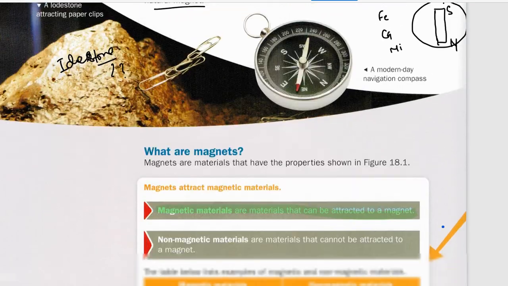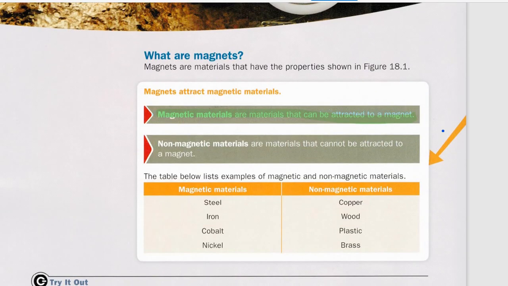So let's talk about what magnets are. Magnets are materials which have some properties, like they can attract or repel magnetic materials. Magnetic materials are materials that can be attracted to a magnet. Non-magnetic materials are the reverse: they cannot be attracted to a magnet.